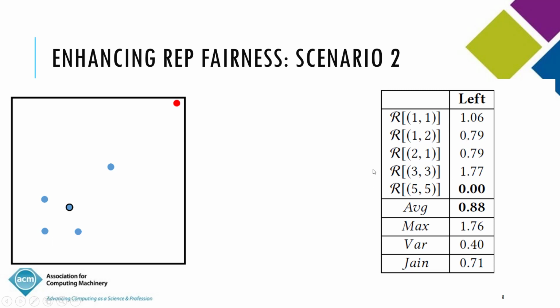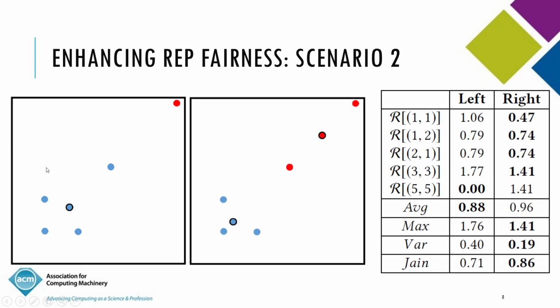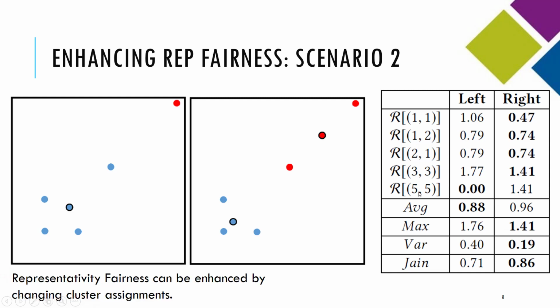Now you consider another scenario, where you reassign this blue object to the red cluster. So you now have two different clusters. Once again, you have 2 clusters, but your centroids are different. This centroid is pushed back towards the blue objects, and the red cluster centroid is situated right in between the 2 red objects. So now you have another representativity vector, and as you can see, this is much more uniform than the earlier case. So basically the point here is that you can enhance representativity fairness by changing the cluster assignments as well.